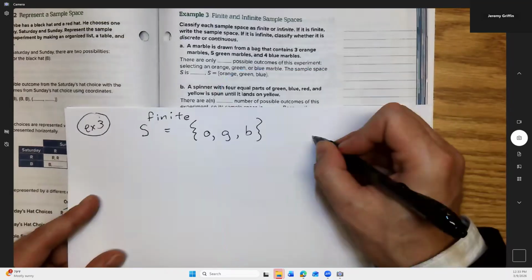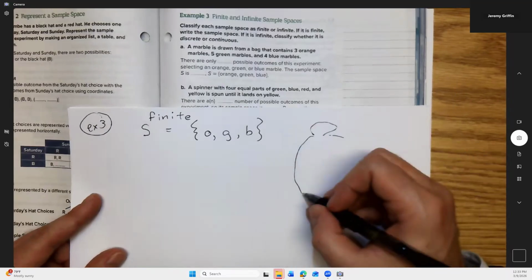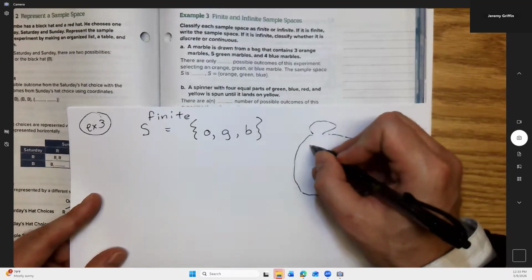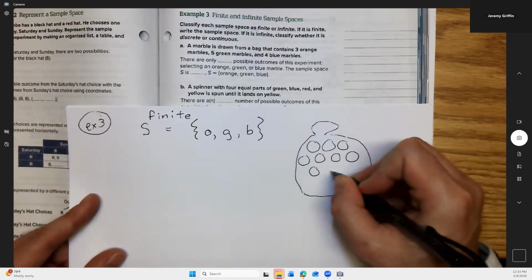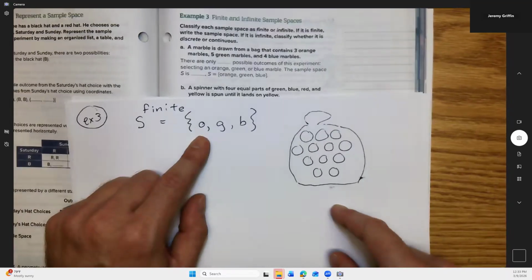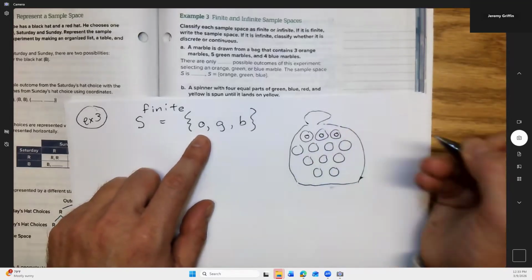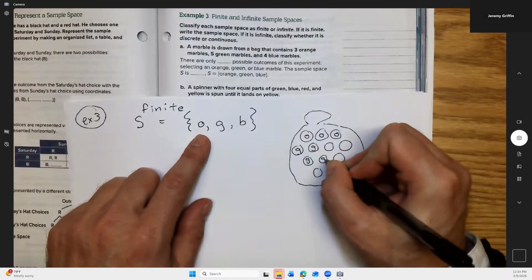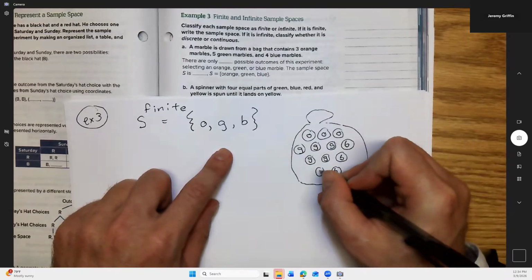Here, I'll draw this out just so you guys have a picture, although your book didn't ask you to draw a picture. I think there's 12 marbles in here, so we get 12 marbles: 1, 2, 3, 4, 5, 6, 7, 8, 9, 10, 11, 12. We can tag a letter to these. There are 3 orange, 1, 2, 3. There's 5 green, 1, 2, 3, 4, 5. And there's 4 blue.